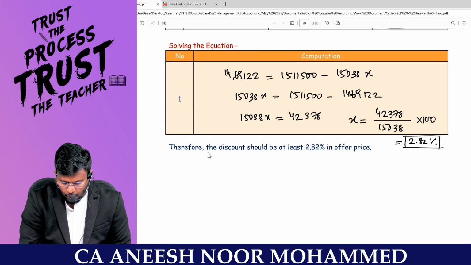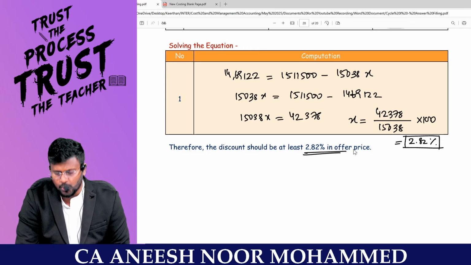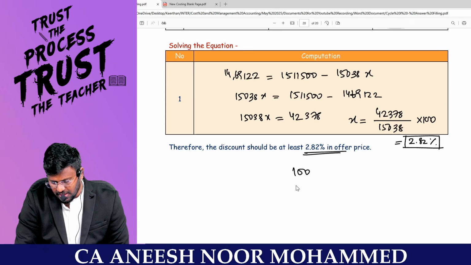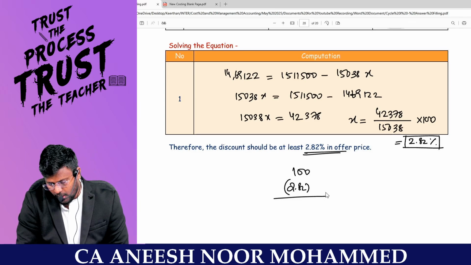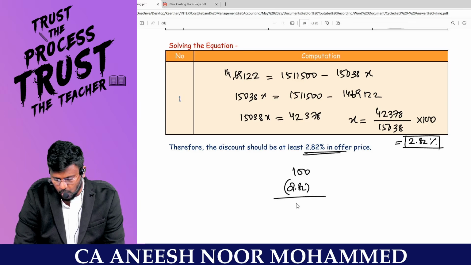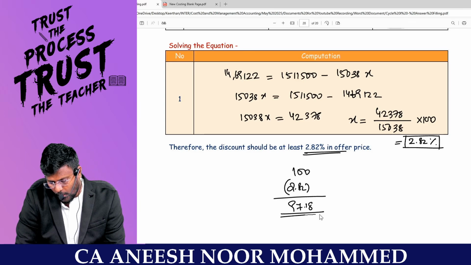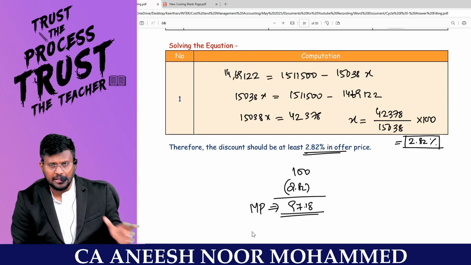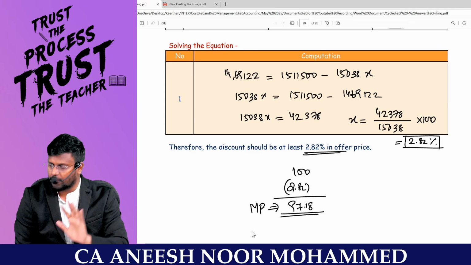So the discount should be at least 2.82% on the offer price. If it is 100 rupees, they should give me 2.82 as the discount. So 100 minus 2.82 comes to 97.18, which will be the maximum price. If they are offering at this price, it is exactly tallying with my EOQ.